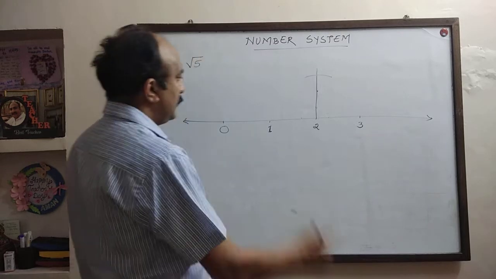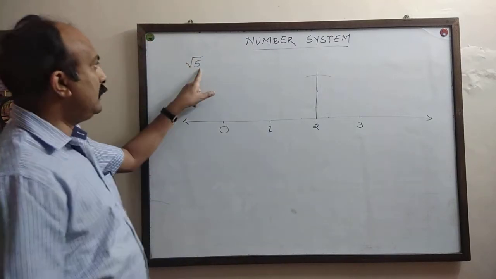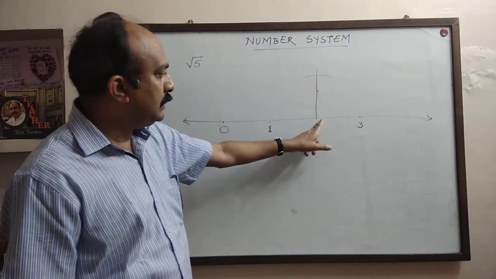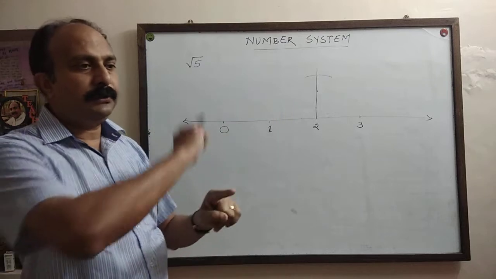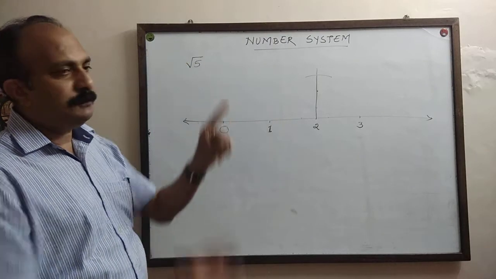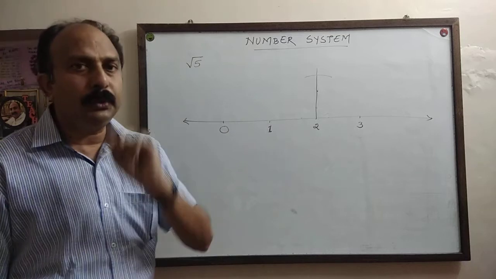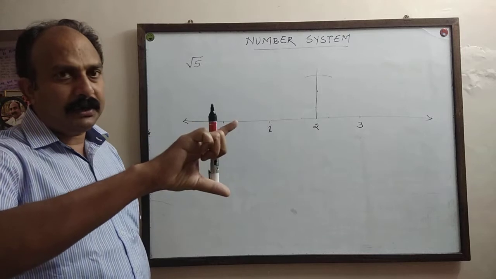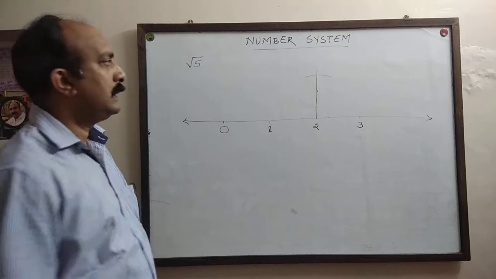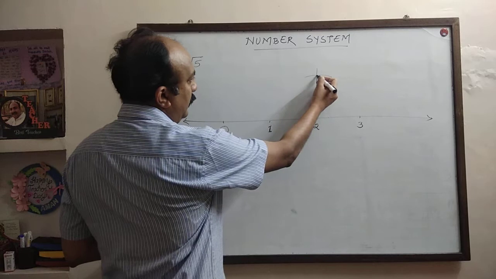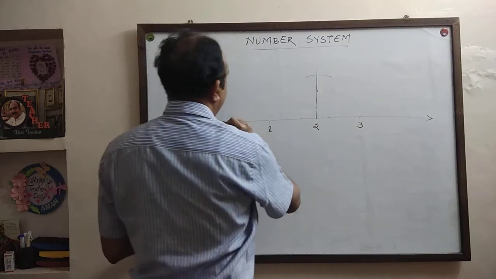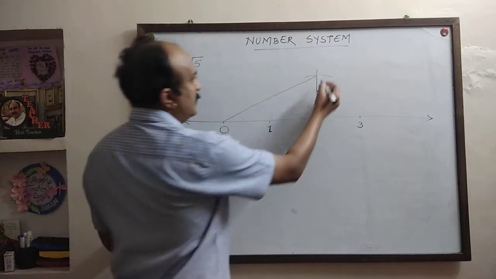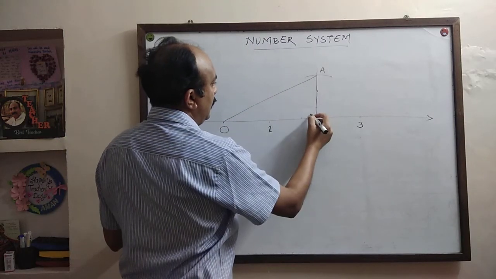Got it? So I repeat, for representing root 5, first you will go to 2. At 2, draw a perpendicular using your protractor. On this perpendicular, cut off 1 unit. Here 1 unit is equal to 2 centimeter. So take 2 centimeter on your compass and cut an arc. Now join this point to 0. Say this is A and this is B.